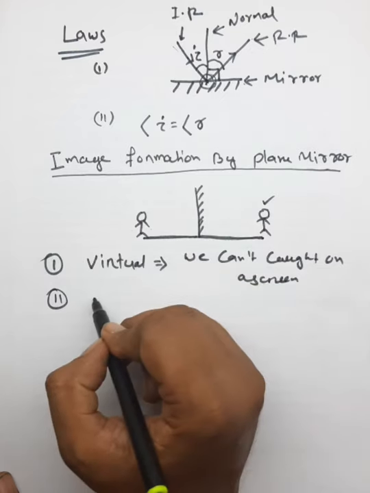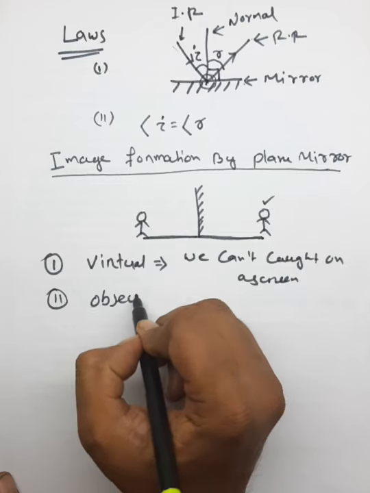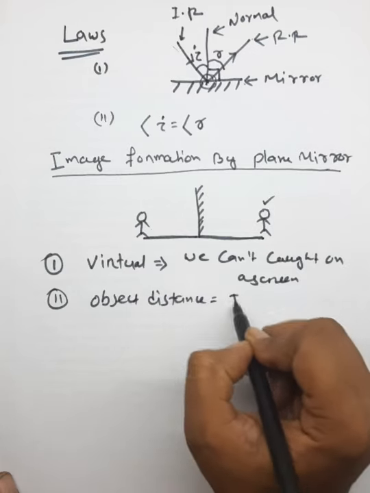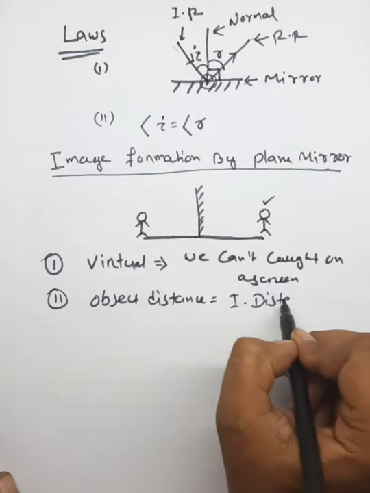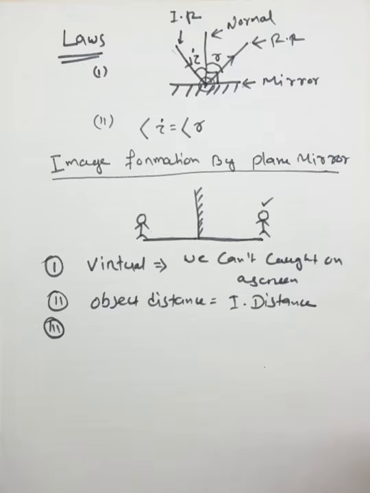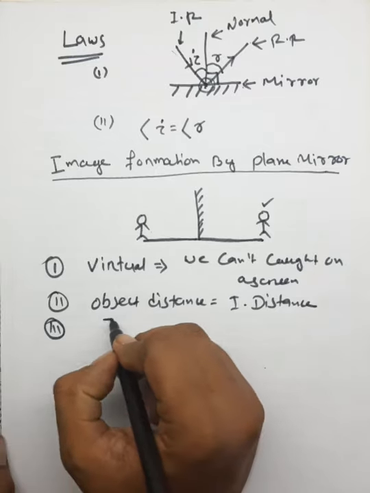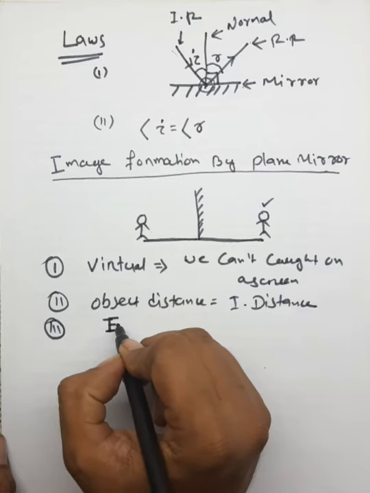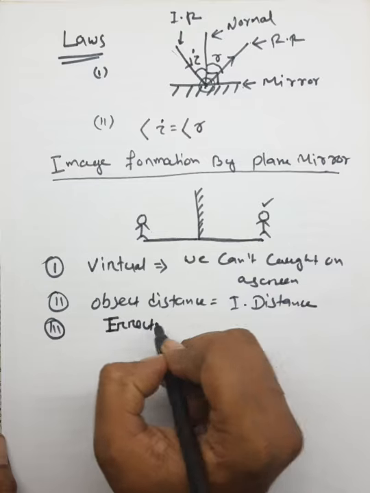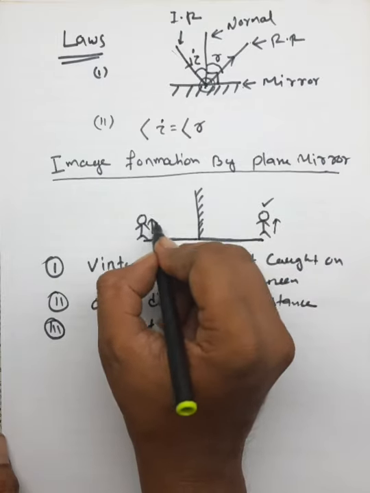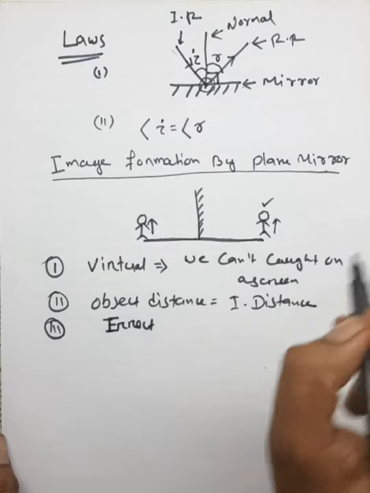Then the next point is the image is erect. Erect means straight. As the object is straight, the image is also straight.